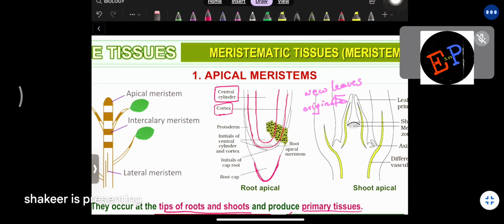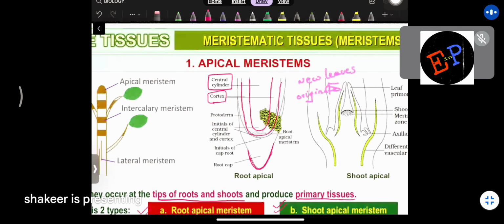So central cylinder is surrounded by what? Central cylinder is surrounded by cortex. And in the region where central cylinder and cortex are present, here you will find the root apical tissues, or those tissues which divide continuously. Are you able to understand? So this region you are seeing is called the root apical meristems. And surrounding the cortex, again we have another layer which is called protoderm.